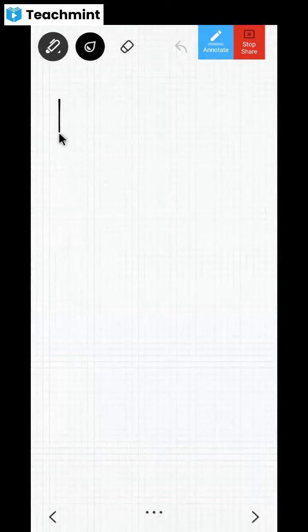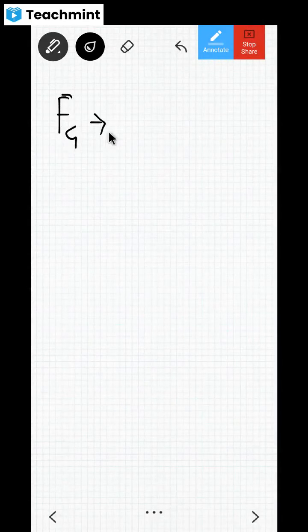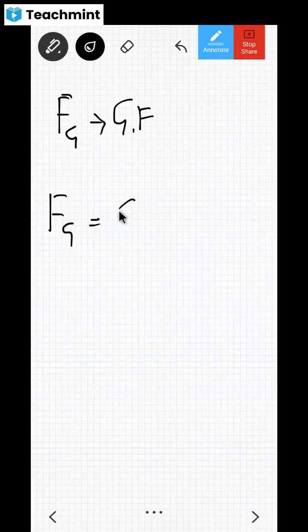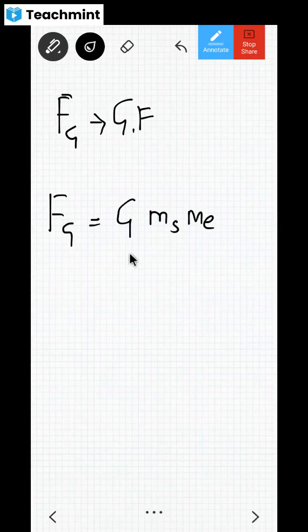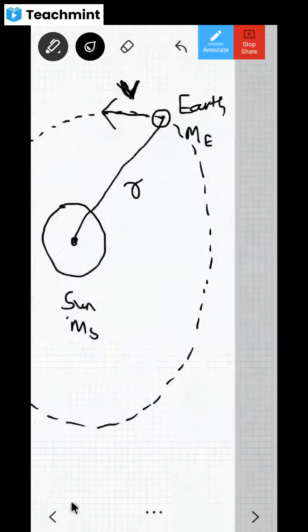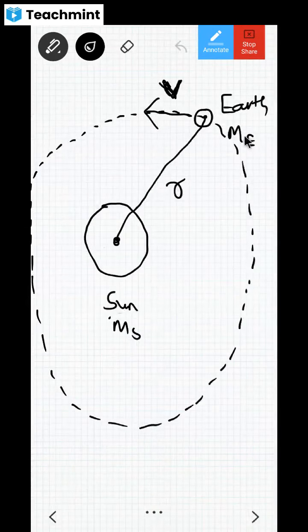Fg means gravitational force, dear children. From now onwards we'll use Fg. What will be the formula for Fg? Fg is equal to G ms into me divided by r square, right? Because this is the mass of the sun and this is the mass of the earth.